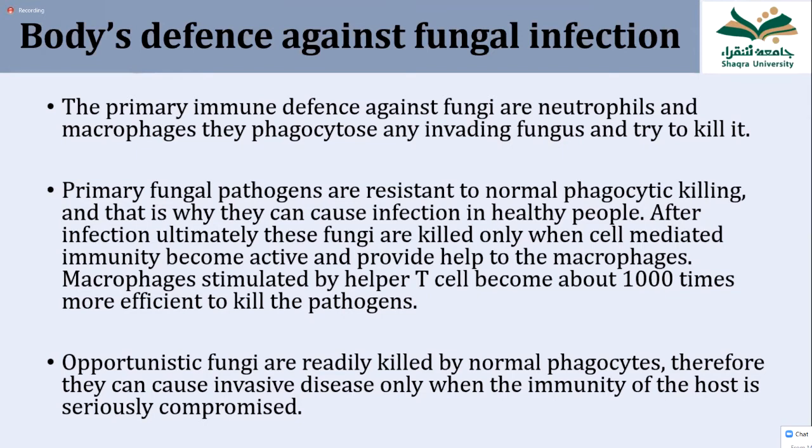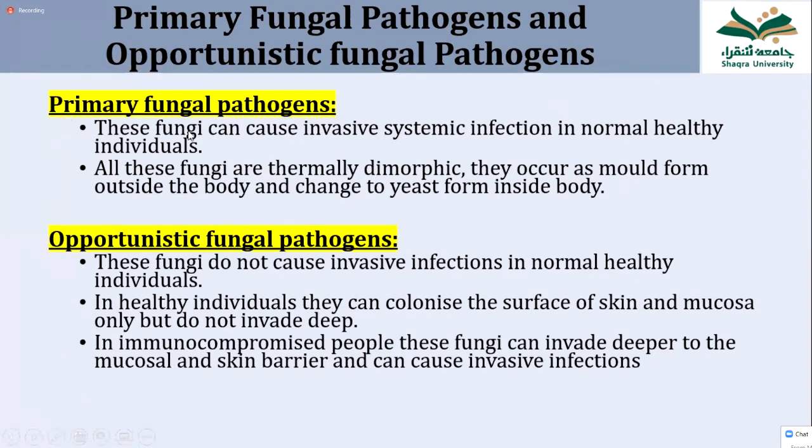So all the opportunistic fungi, which cannot cause infection in healthy people, are easily killed by normal neutrophils and normal macrophages. But primary fungal pathogens, or those fungi which cause invasive infection in normal healthy people, when they invade the blood or tissues, the neutrophils or macrophages can eat them, but they cannot kill them.